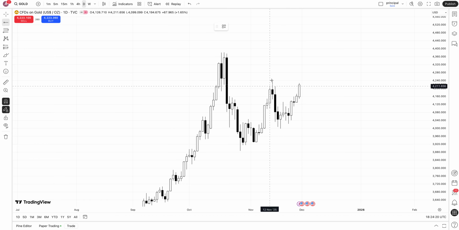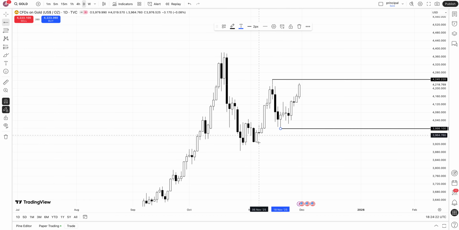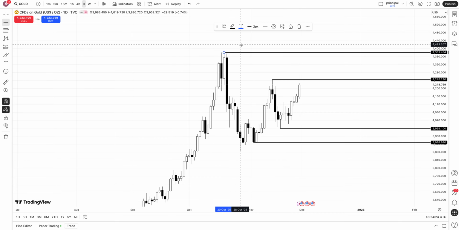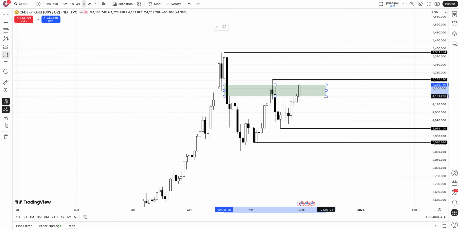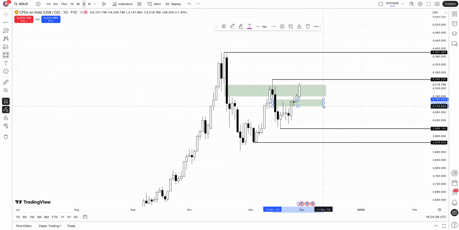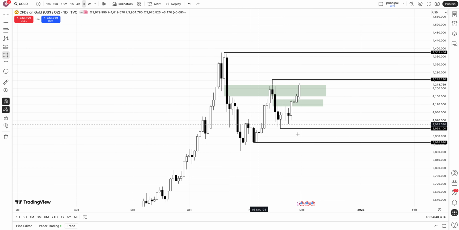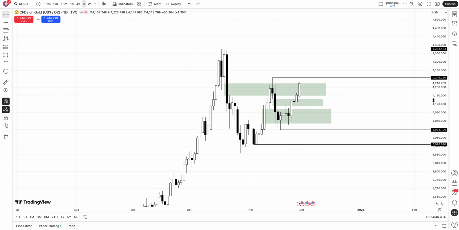Now I will just mark on the charts the key levels for the next week. Here we have these highs and lows, the all-time high. We have this high, this low, and this other low. We have this very important bearish daily Fibonacci gap, this inverse Fibonacci gap, and this other daily bullish Fibonacci gap. These levels are the key levels for the next week.